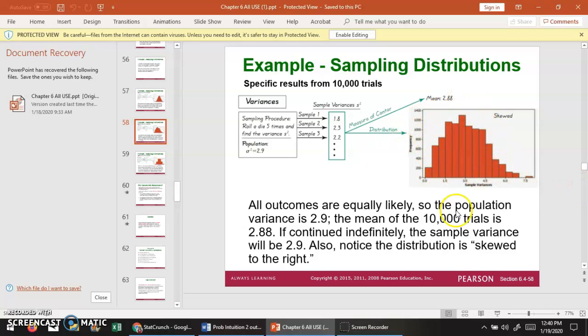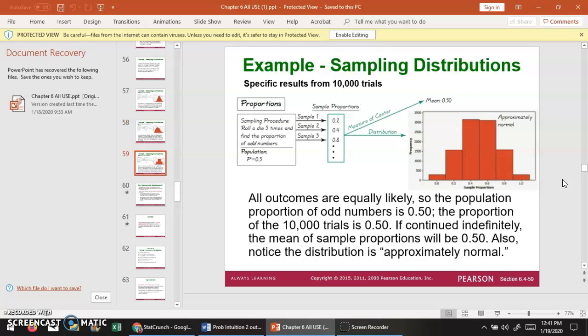Each time we calculate the variance, and then we plot it on a graph over here. And the mean of those, all outcomes are equally likely, so the population variance is 2.9. Again, something you can calculate with the 1-bar stats. The mean of those trials is 2.88, which means that it targets that population variance. So variance is an unbiased estimator, just like the mean is. You can see that this graph is skewed to the right. So variances tend to be skewed to the right.